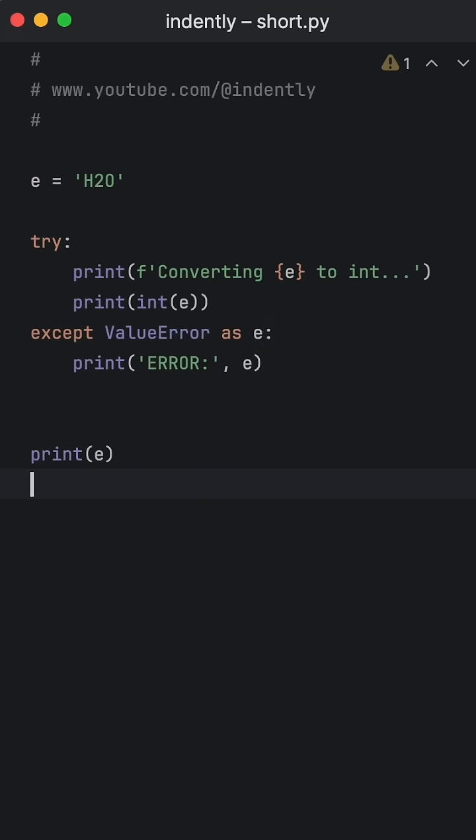Now, I'm not saying this happens very often, but it's definitely good to know about in case you were expecting to use e later on in your script.